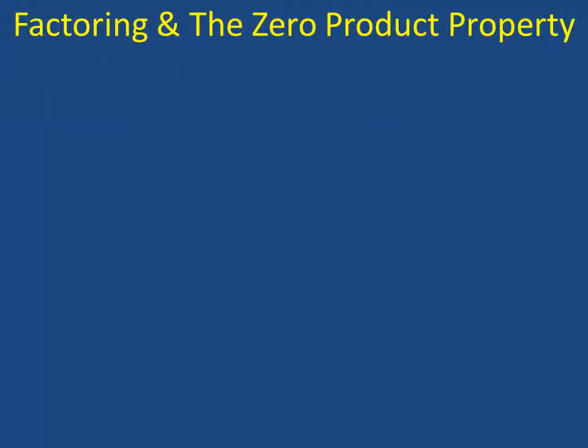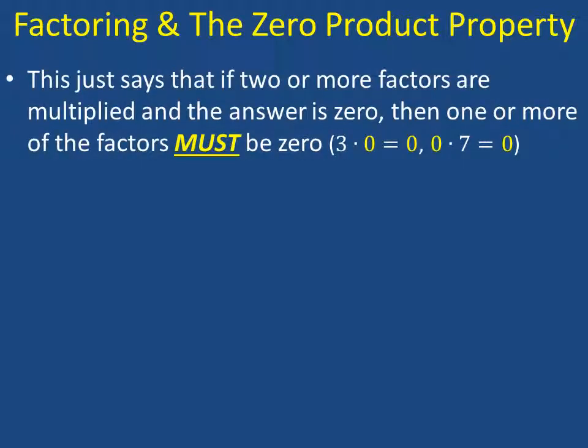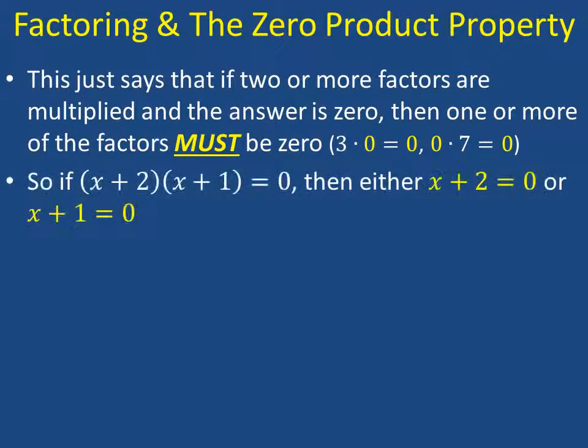So how do we do this factoring thing? Well, one thing we have to remember is the zero product property. And all this means is that if 2 or more things are multiplied together, and the answer becomes 0, that means that one or more of those factors has to be 0. Anything times 0 is going to be 0.